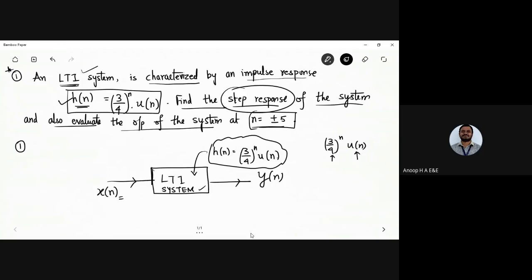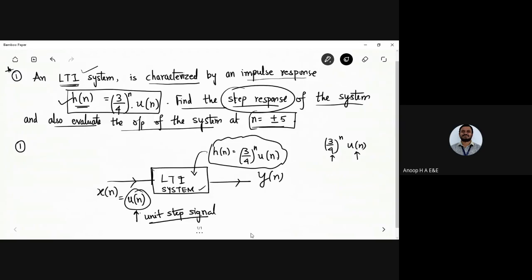I need the step input. So how are we going to calculate the step input? For x of n, you have to give the input as a unit step signal. Okay, a unit step signal. Fine. So u of n is given as the input there.